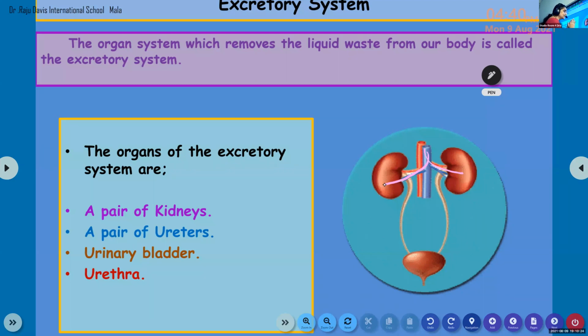There the liquid waste is removed by the kidneys, and the pure blood is passed through the red tubes into the other parts of the body. Got it? So here the bean-shaped kidneys are separating waste from the blood.